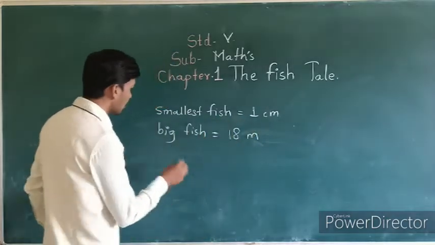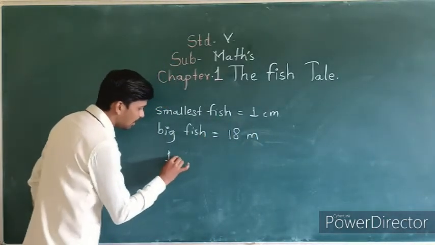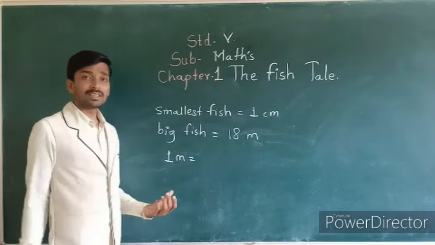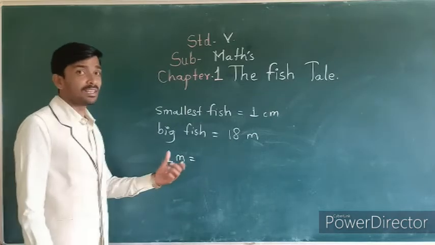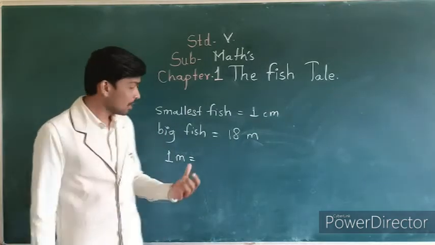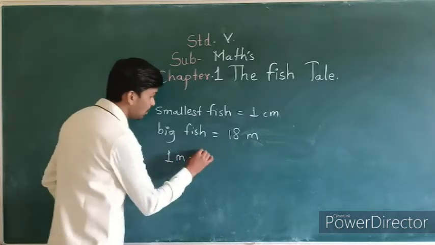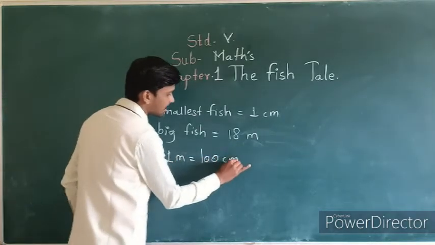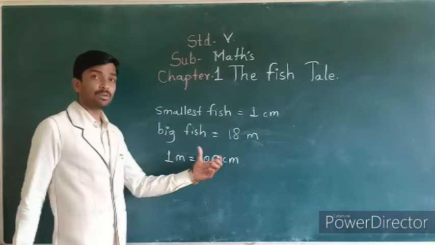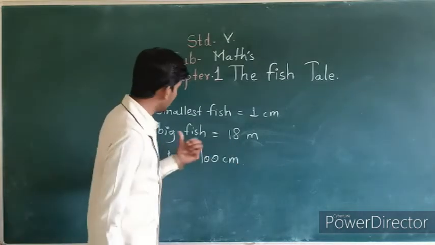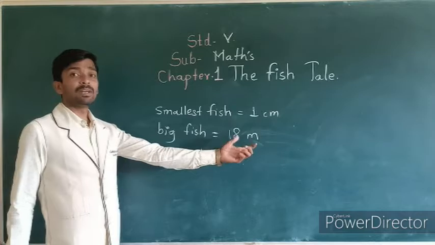Let's see. 1 meter is equal to how many centimeters? In the previous lecture we discussed this conversion. 1 meter is equal to 100 centimeter. The big fishes are 18 meter long.